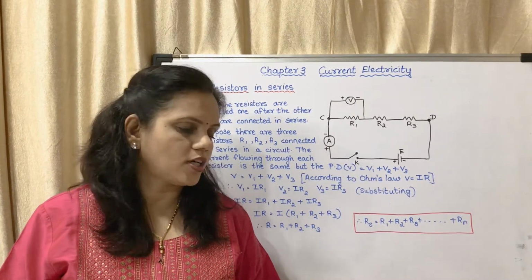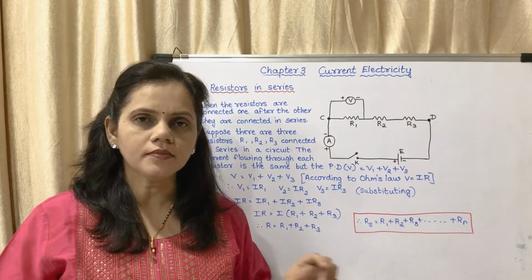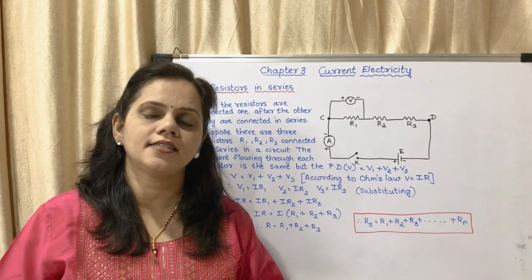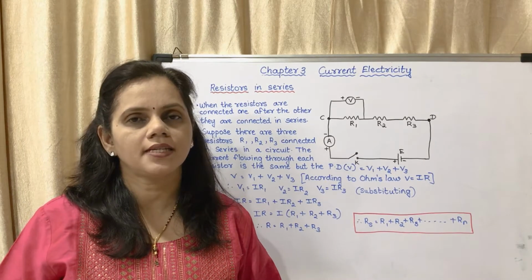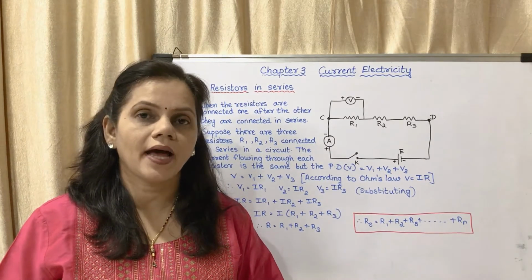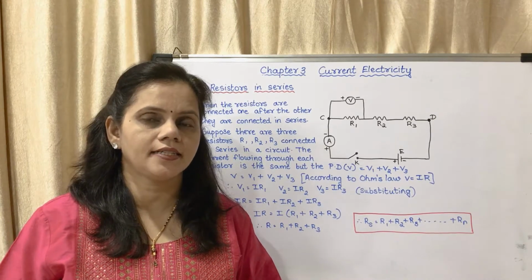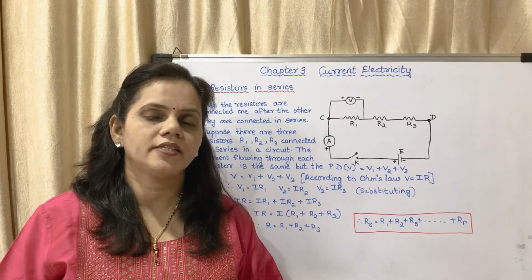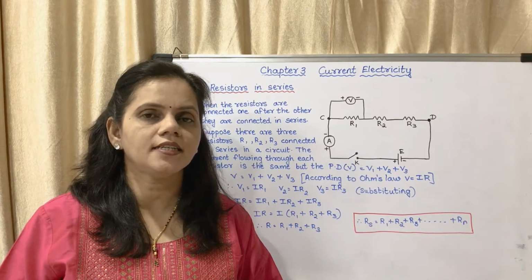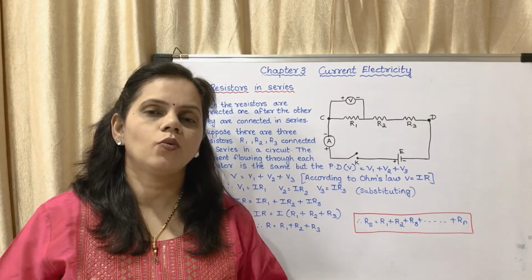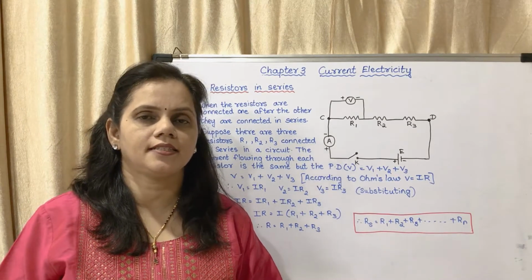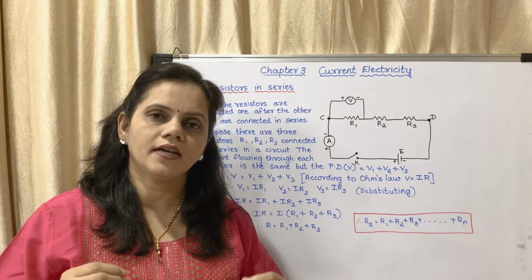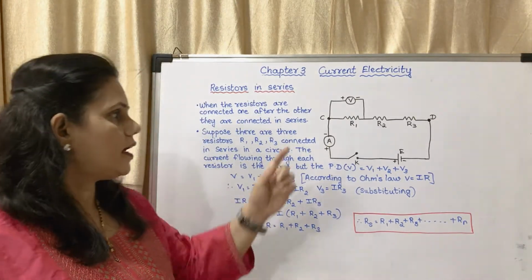That means what will happen if some resistors are connected in series and some resistors are connected in parallel. First we will see resistors connected in series. Now what do you mean by series connection? Series connection means when the resistors are connected one after the other.